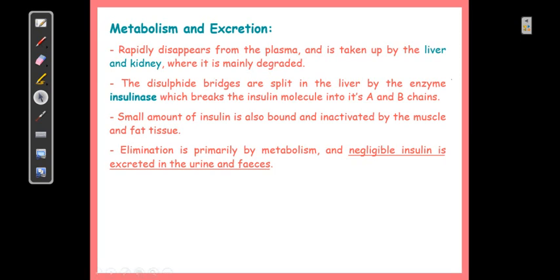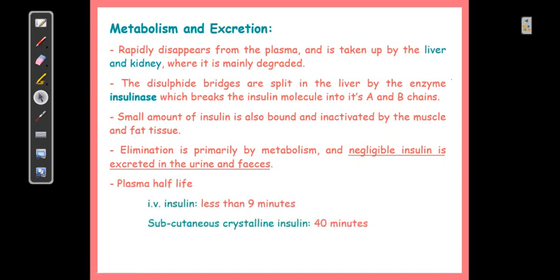This is the half life. You can see that it is less than 9 minutes for IV insulin. Similarly, if you give subcutaneous crystalline insulin, the plasma half life is somewhere around 40 minutes. So you can consider a very short biological half life for natural insulin, and that is the reason why we have converted insulin into various preparations.